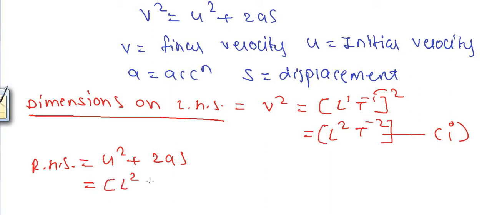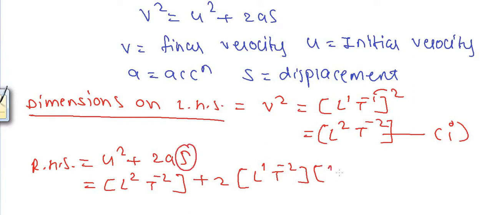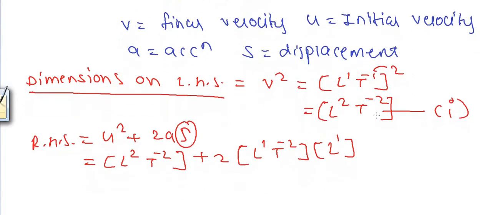Plus 2 into the dimensions of acceleration, meter per second square, L raised to 1 per second square, T raised to minus 2, multiplied by S. Now S over here is displacement. Displacement is length, the fundamental quantity, L raised to 1. Now here L raised to 1 multiplied by L raised to 1 is equal to L raised to 2.